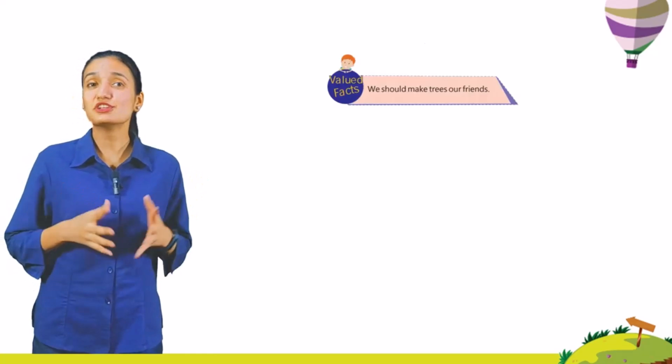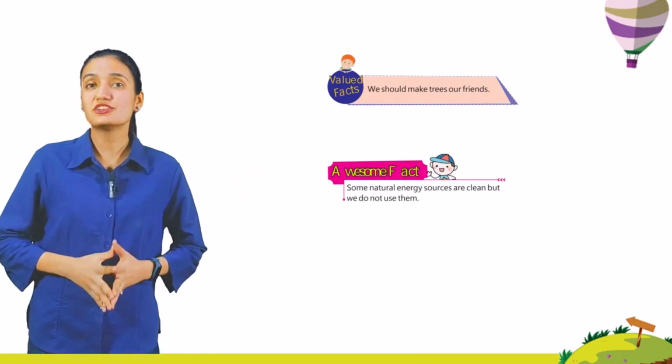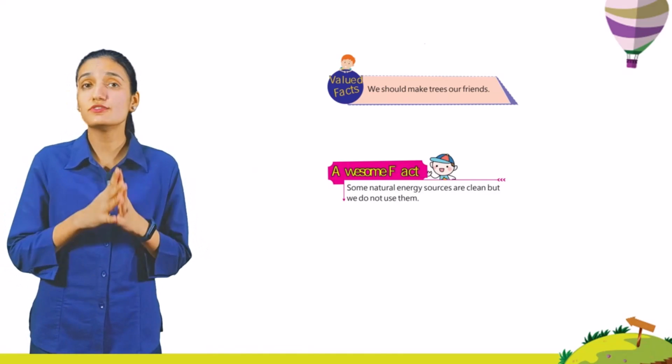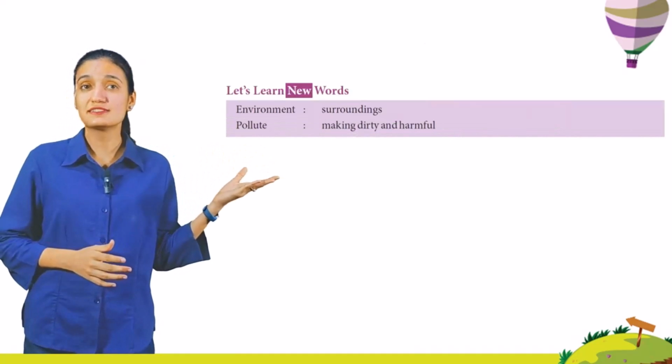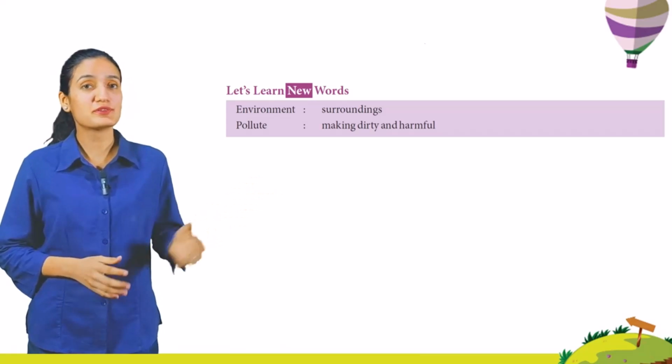Valued facts: we should make trees our friends. Awesome fact: some natural energy sources are clean but we do not use them. Let's learn new words. Environment, surrounding. Pollute, making dirty and harmful.